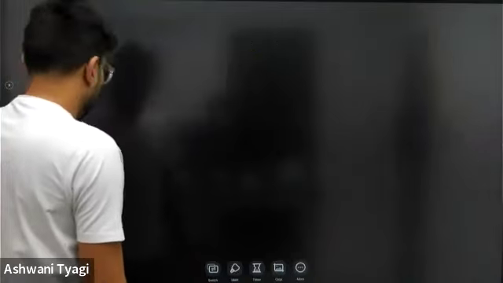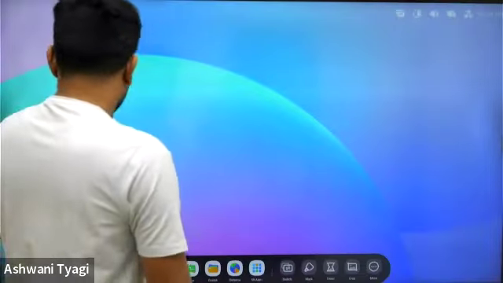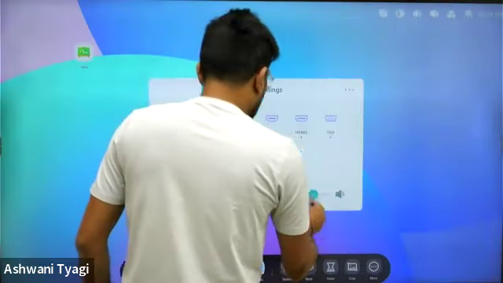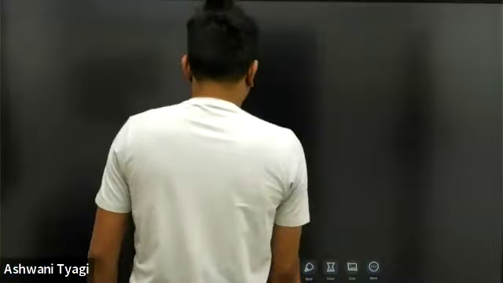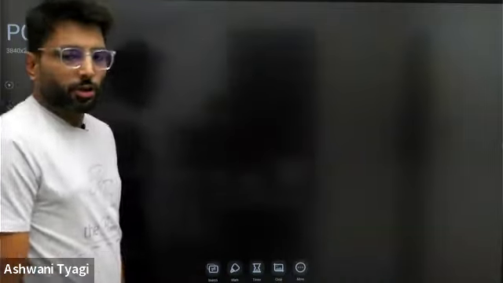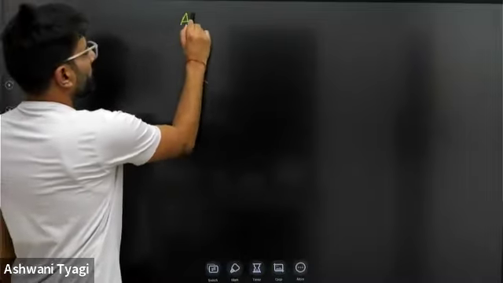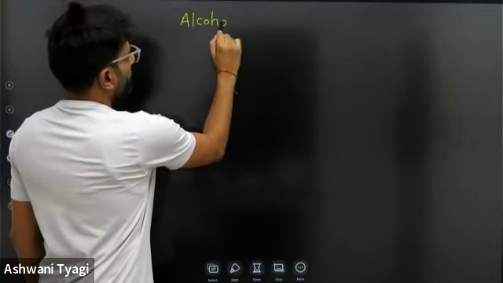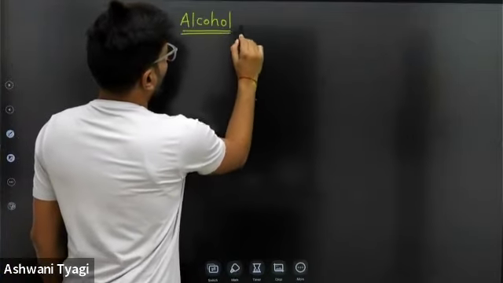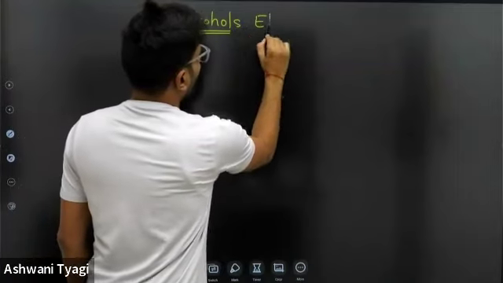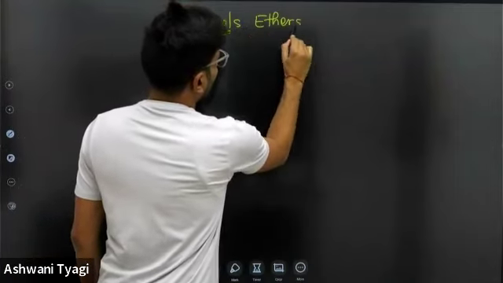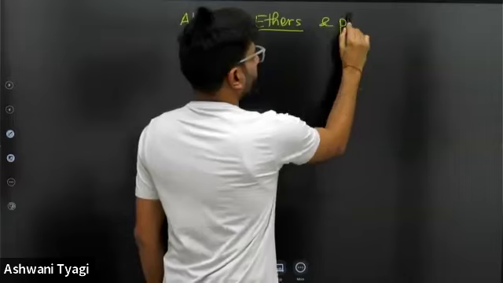and phenols. No problem. Okay, let's start alcohols, ethers, and phenols. So, what is alcohol? What is ether and phenol? So, I will start this. The chapter which I'm being told right now is alcohols, ethers, and phenols.